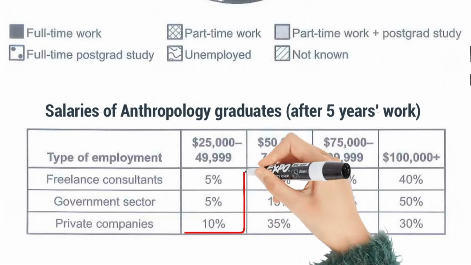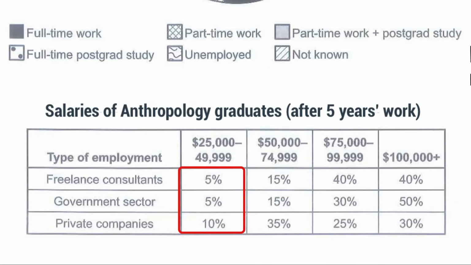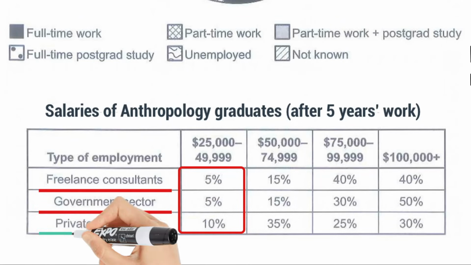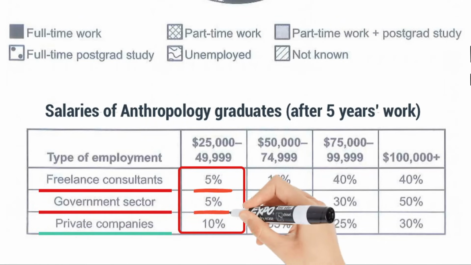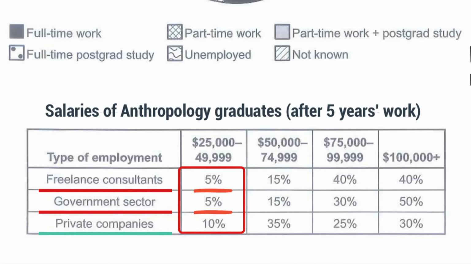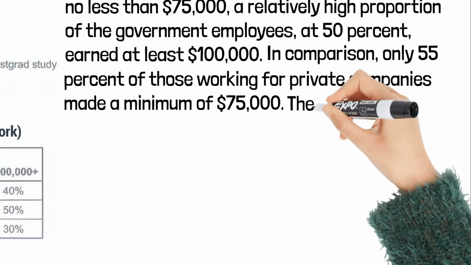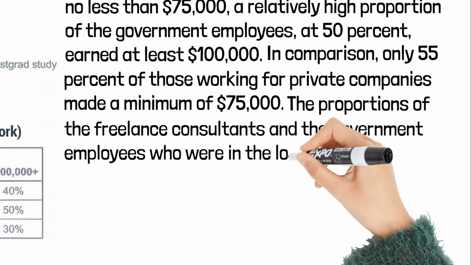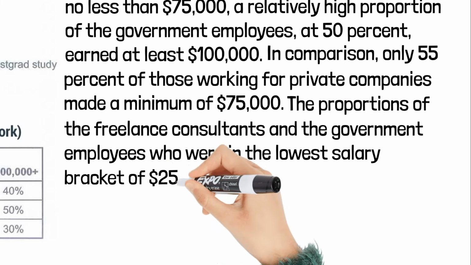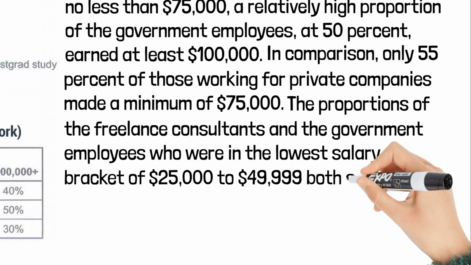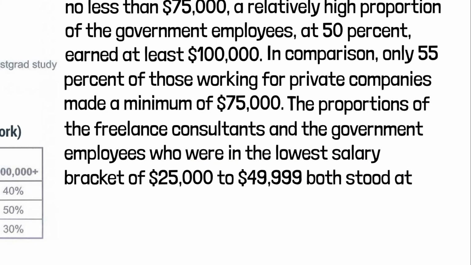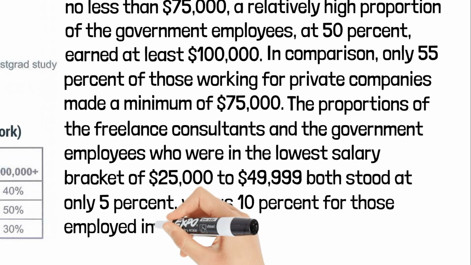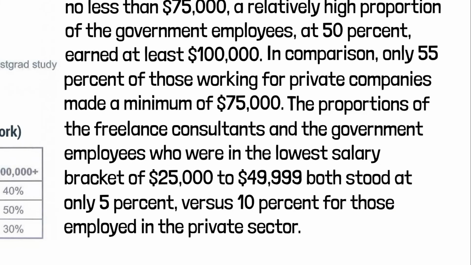Finally, let's add these 3 figures in the lowest salary ranges. The purpose again is to show these 2 sectors pay better than the last one because they each only have 5% of the graduates making less than $50,000. The proportions of the freelance consultants and the government employees who were in the lowest salary brackets of $25,000 to $49,999 both stood at only 5% versus 10% for those employed in the private sector. This is the entire essay.